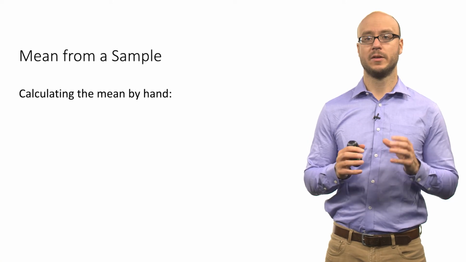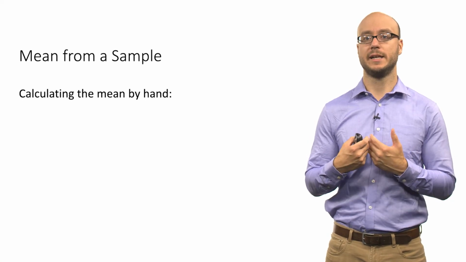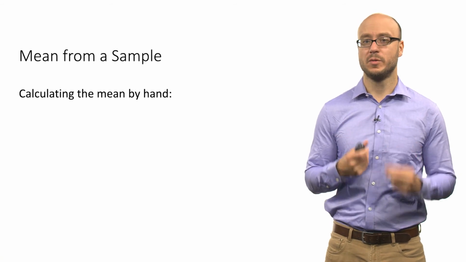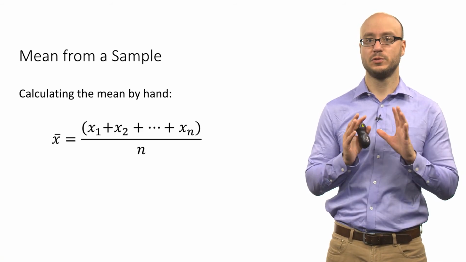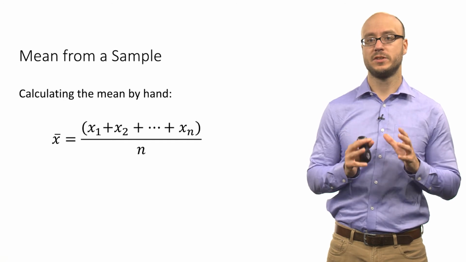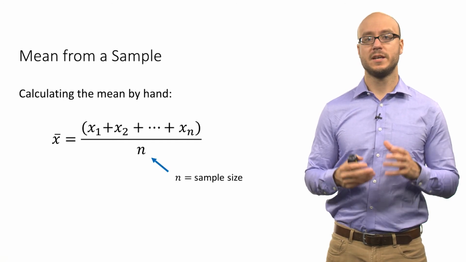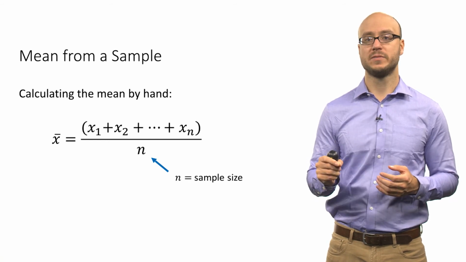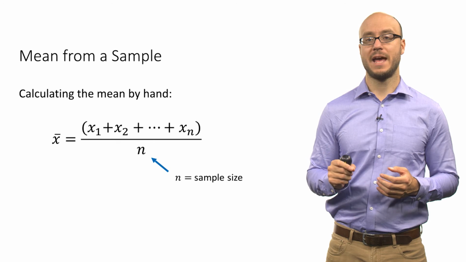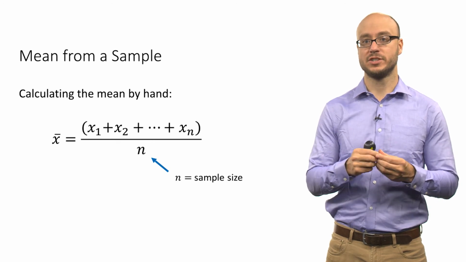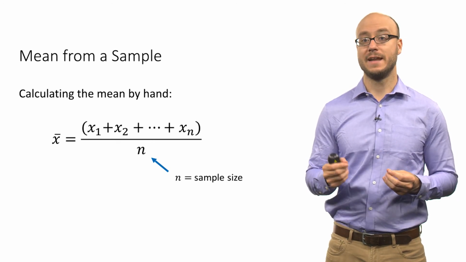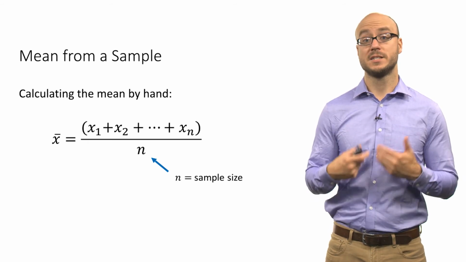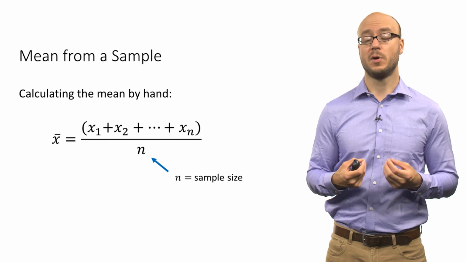The formula we use to calculate a mean from a sample versus from a population is actually the same, but the notation is a little bit different. So it's useful to look at the notation just so that everything is crystal clear. This is how you calculate the mean of a sample. You add up all the observations, where x subscript n is the last observation in a set of observations, and n is the sample size. Then you divide by the total sample size, and that gives you x bar, the sample mean.